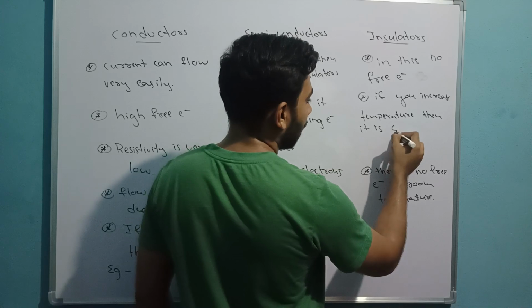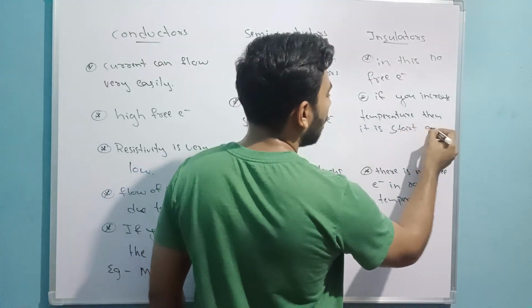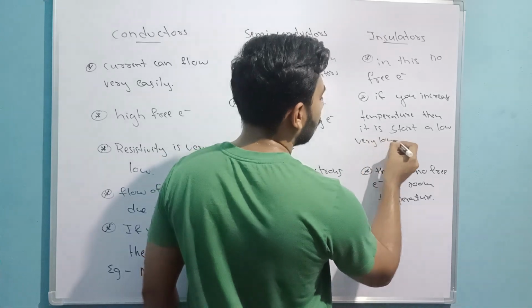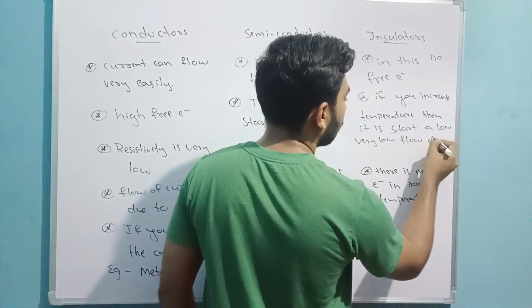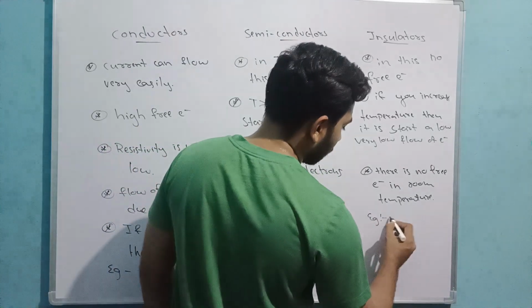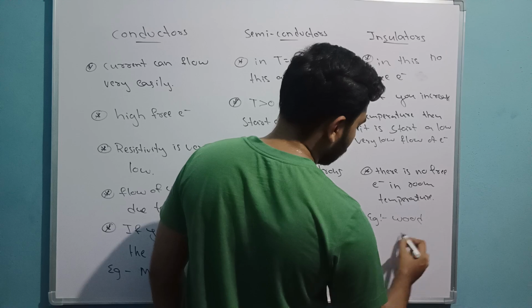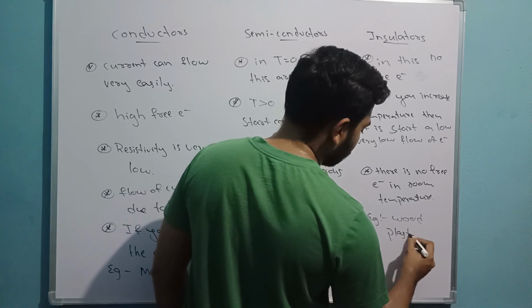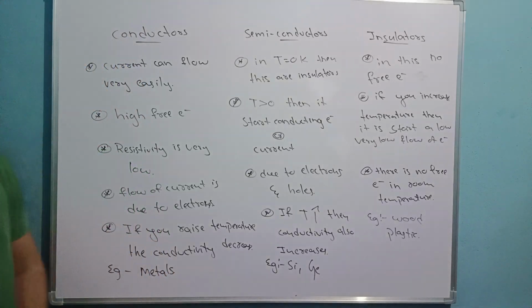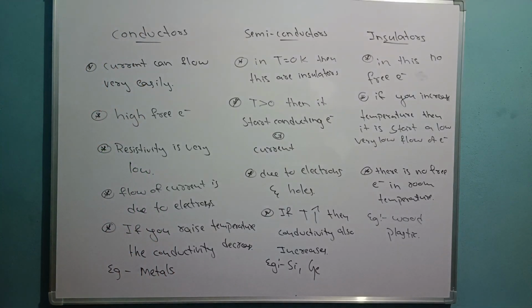It will start a very low flow of electrons. For example, wood and plastic. These are the important points to be noted. Take note. Then we'll see one more thing.